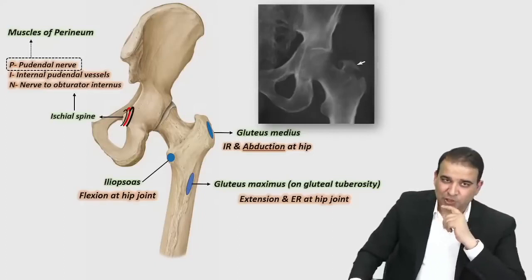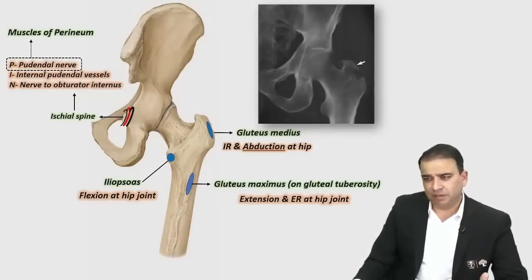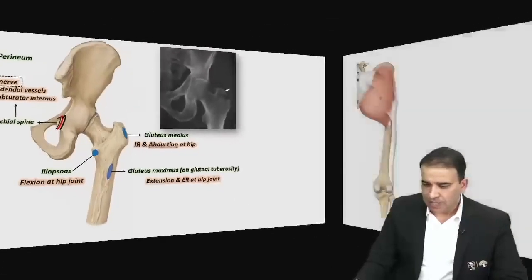Nerve to obturator internus is also there. Yes, nerve to obturator internus is also there. Obturator internus is a muscle of the ischiorectal fossa of the perineum, and it's also a muscle of the gluteal region. Now guys, look at this.